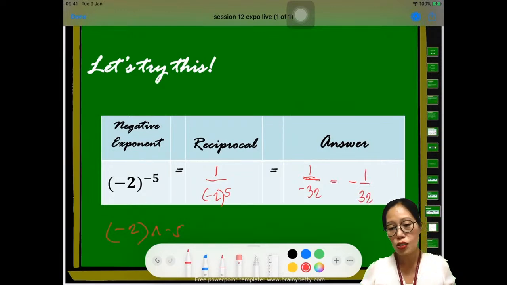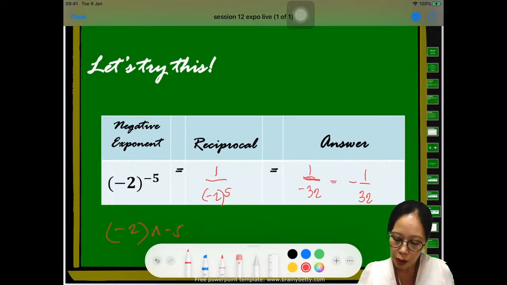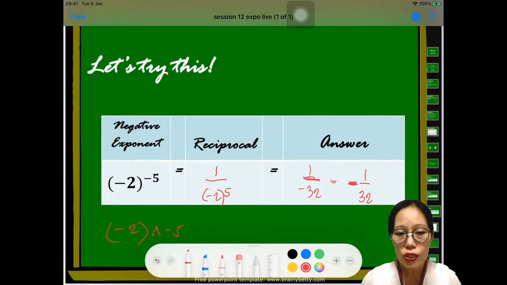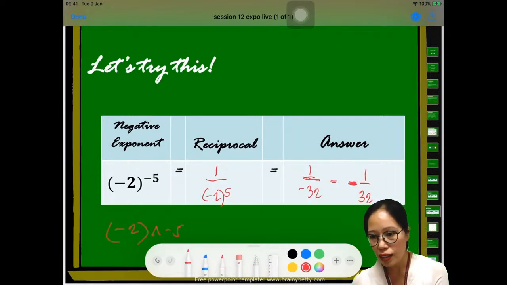Of course, we know it's 32 because 2 times 2 times 2 times 2 times 2 is 32, right? So I put the negative at the middle. You can also put the negative at the middle. This is not an equal sign, okay? Negative 1 over 32 or 1 over negative 32 is the correct answer.